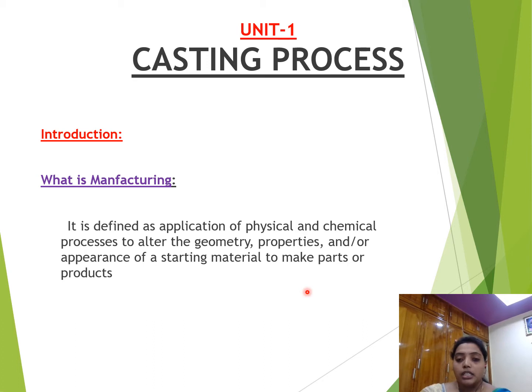How we can change those raw materials into finished products by using this manufacturing process is known as manufacturing. Okay, this is the overall definition of manufacturing. Simply you can also write it as manufacture of goods in large quantities using machines is also a definition. Anyone you can write.